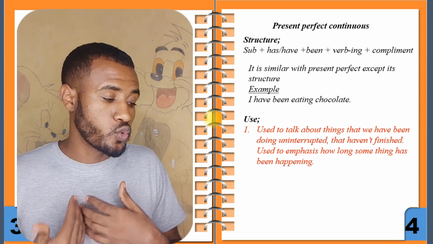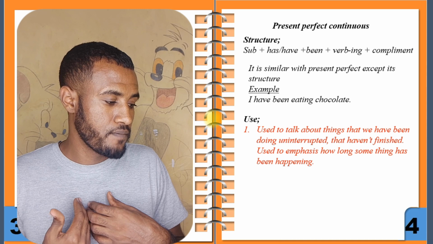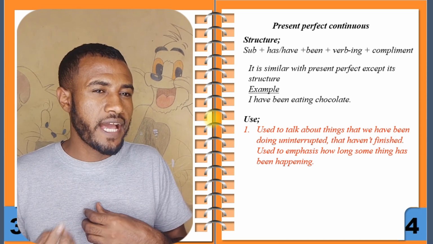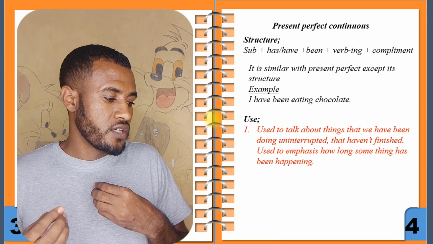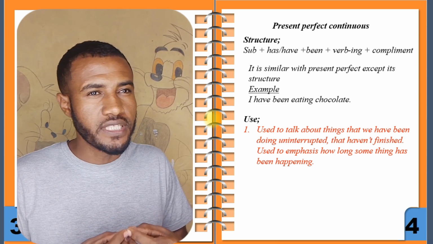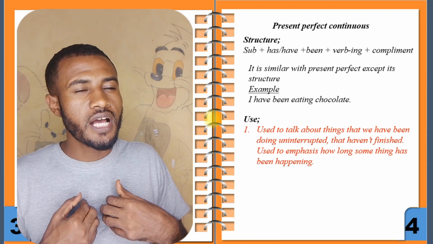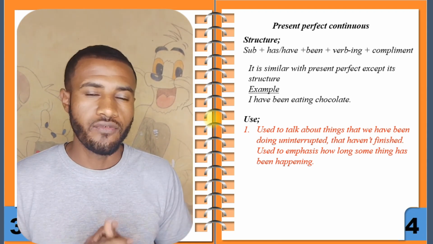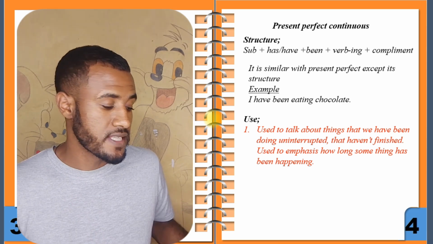Also, to emphasize how long something has been happening, how much time the action took, I have to use the present perfect continuous tense. All right.